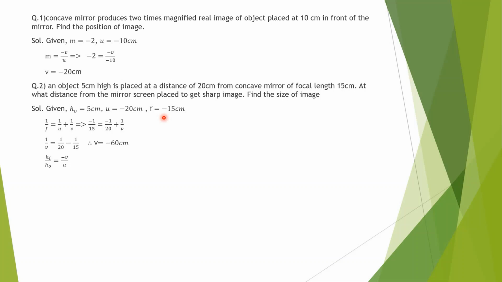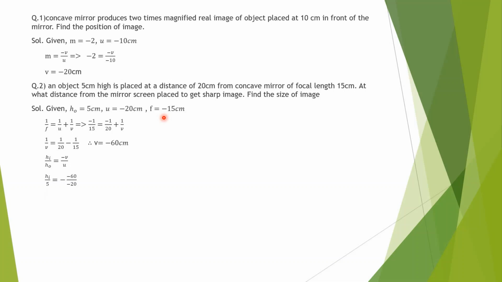Now the second part of the question, find the size of the image. First, m equals, we know that, hi upon ho, and m equals minus v upon u. On comparing, hi upon ho equals minus v upon u.